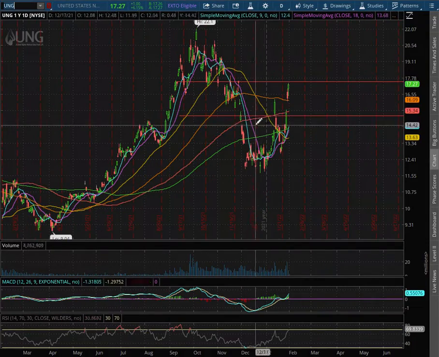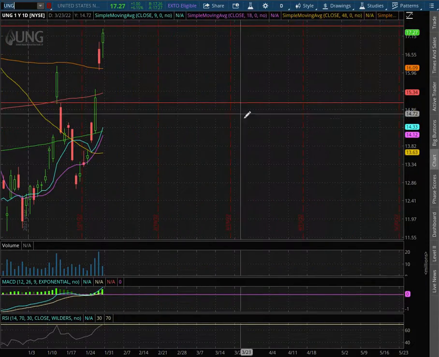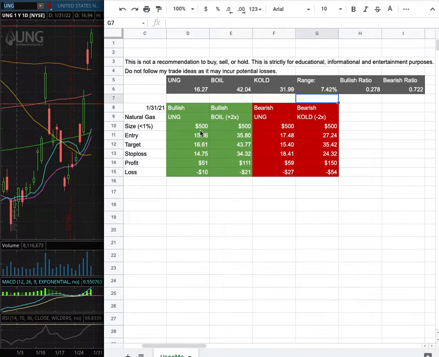As for the trade idea, I'm trading UNG. My position size for it is less than 1% of my portfolio. My long entry is at $15.06, and that is this range here. My sell target is at $16.61. My stop loss is at $14.75.